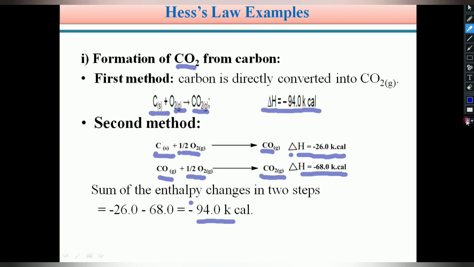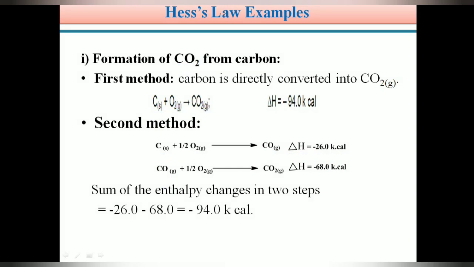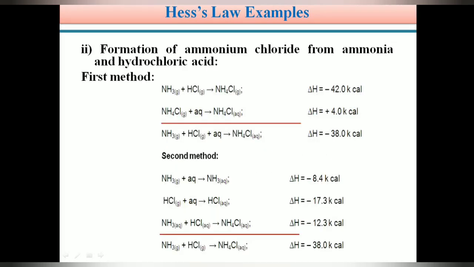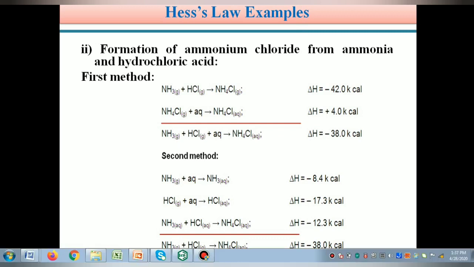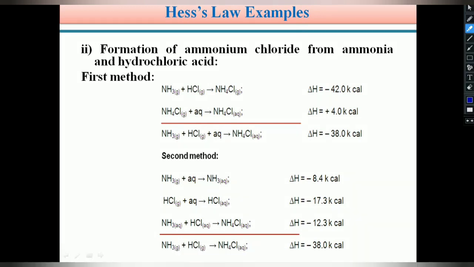And we can see one more example for Hess's law: formation of ammonium chloride from ammonia and hydrochloric acid. Okay, students, in this example, my target is the formation of ammonium chloride, and the starting materials are ammonia, NH3, and hydrochloric acid, HCl. Therefore, in this example, ammonia and HCl are reactants.